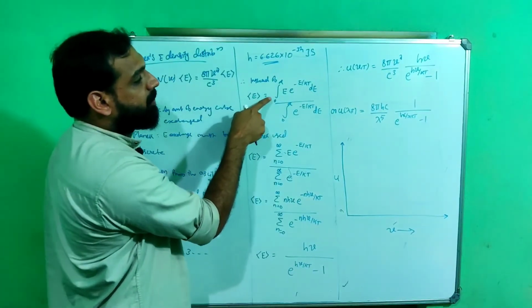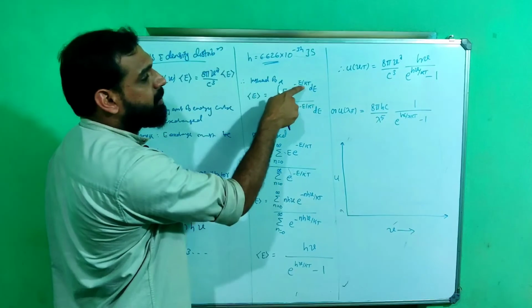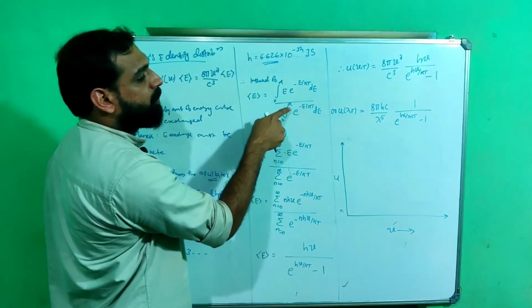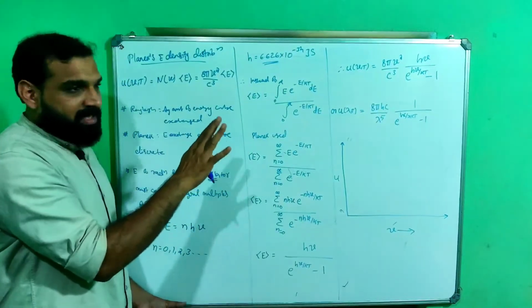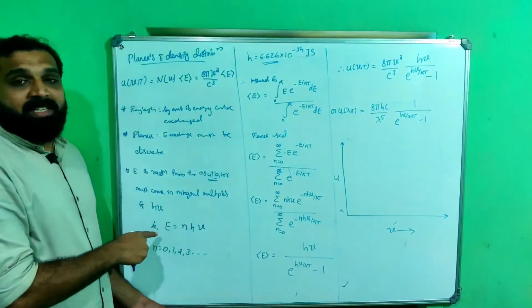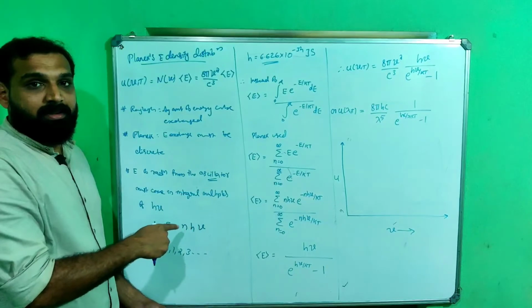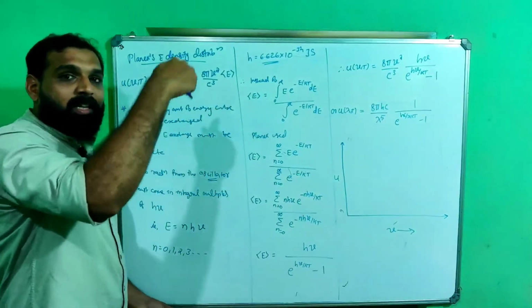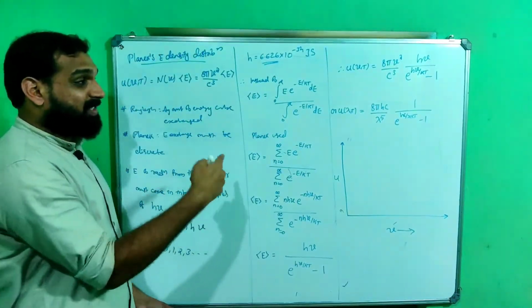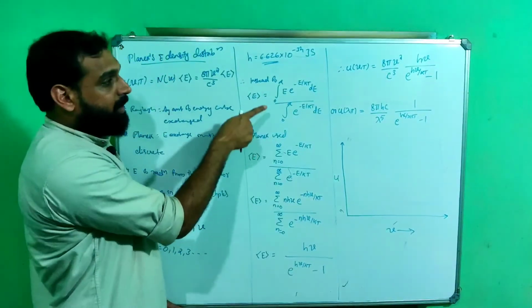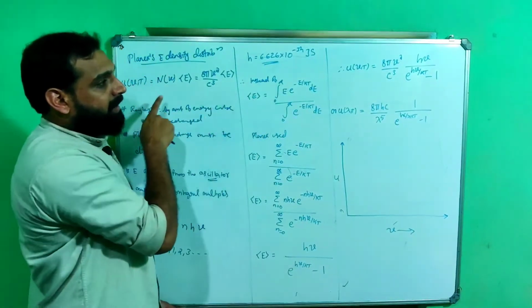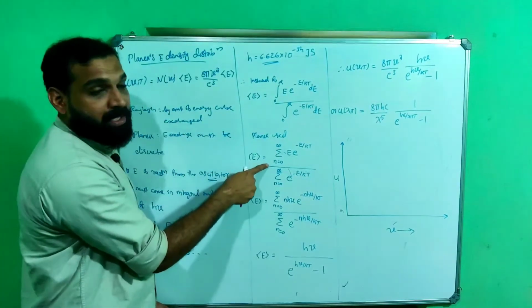That means average energy is equal to the integral from 0 to infinity of E e^(-E/kT) dE divided by the integral from 0 to infinity of e^(-E/kT) dE. Okay, he used the same formula, but since this is discrete, not continuous, and integration is for a continuous basis, for a discrete basis we have to change the integration to summation. So instead of integration, Planck used summation.